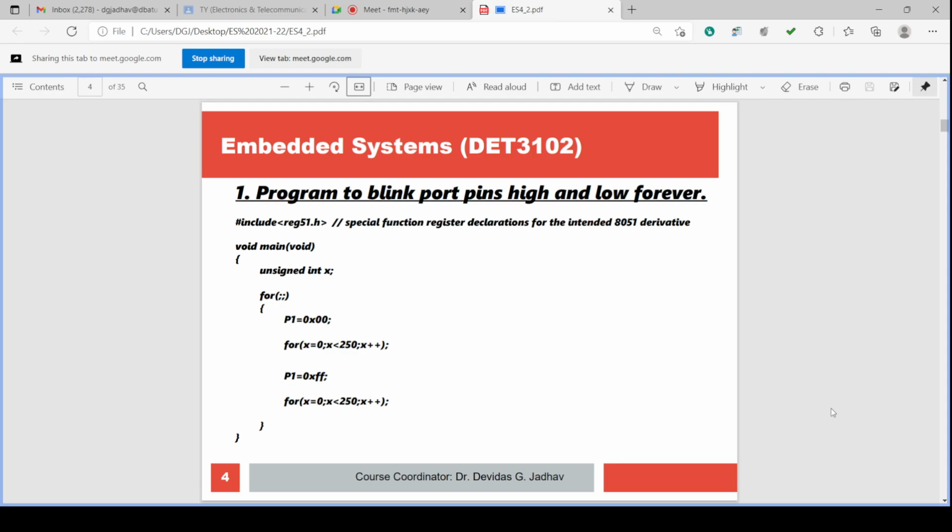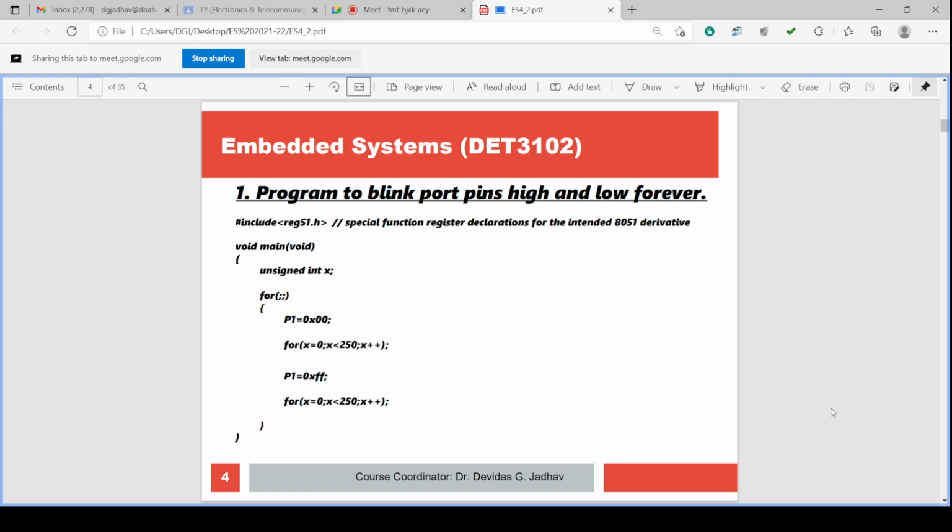What do you mean by header file? A header file is a file which is having definitions of some of the commands, some of the instructions. So if we include that header file, the commands defined in that header file can be used in the program.